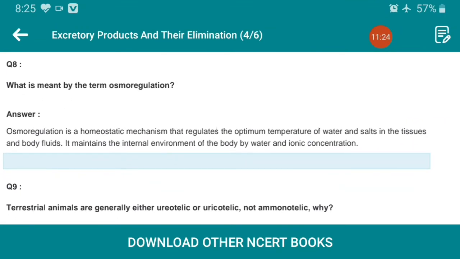What is meant by the term osmoregulation? This can be asked for 2 marks. So osmoregulation is a homeostatic mechanism that regulates the optimum balance of water and salts in the tissues and body fluids. It maintains the internal environment of the body by regulating water and ionic concentration.